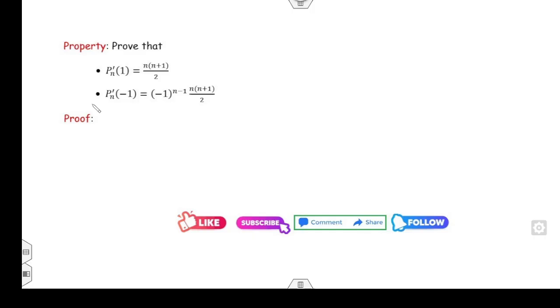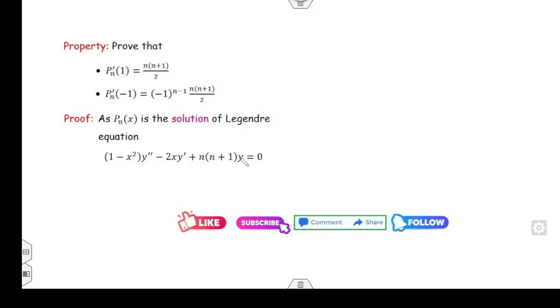Look at the next property. Prove that P of n prime. What is the meaning of P n prime? You have to find the derivative with respect to x. Again it is very simple, because we know that P of n is the solution of the Legendre equation. So if this is its solution, it will satisfy the equation: P of n double prime minus 2x P of n prime plus n into n plus 1 of P n of x equals 0.